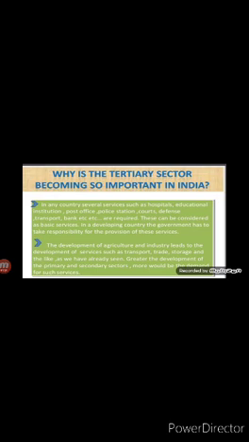Now the second point is the development of the primary and the secondary sectors. Children, the development of agriculture and industry leads to the development of services such as transport, trade, storage. The greater the development of primary and secondary sectors, the more would be the demand for such services. Such services means the tertiary sector.